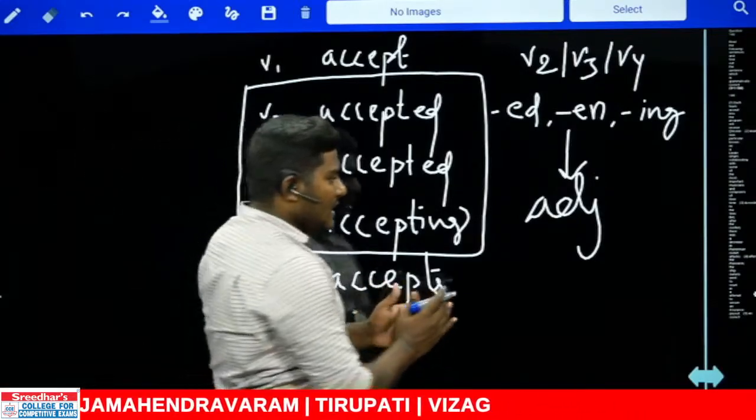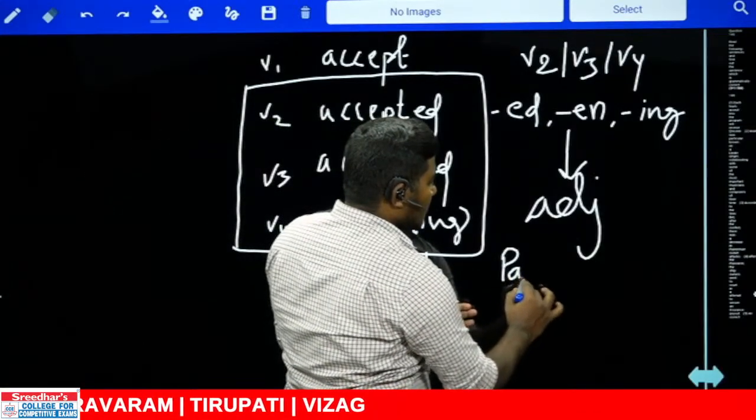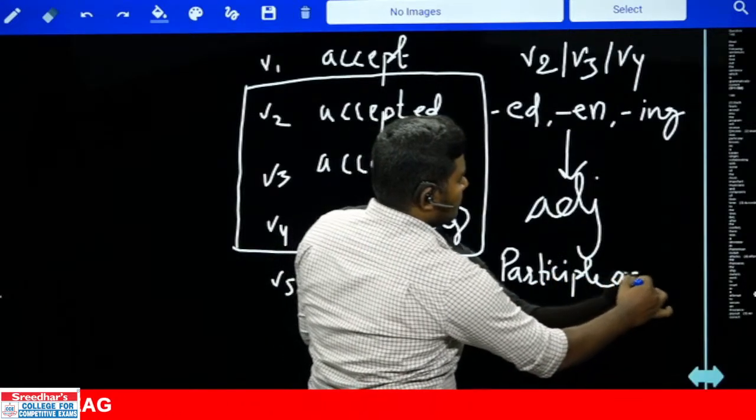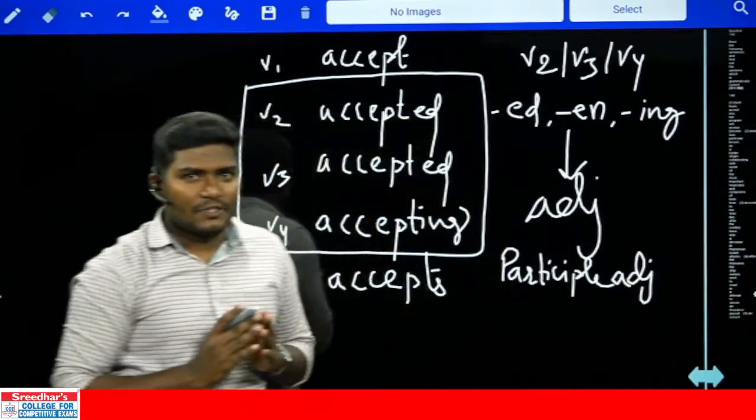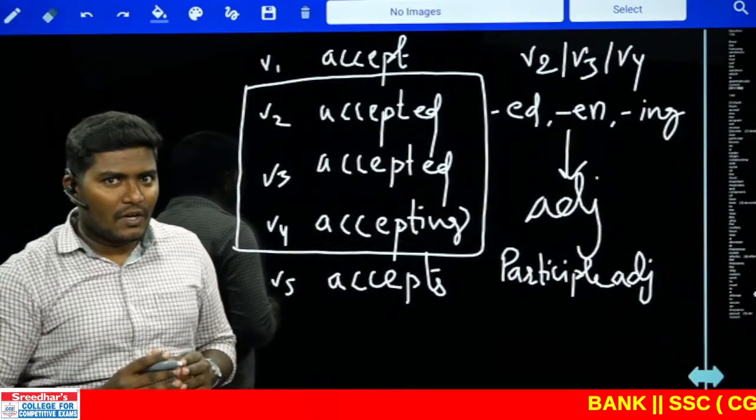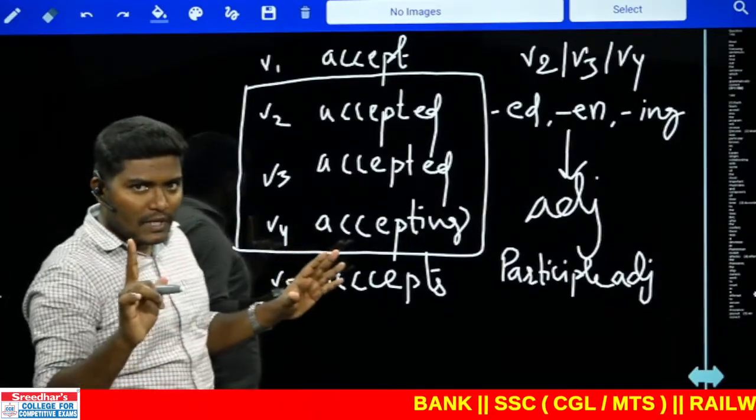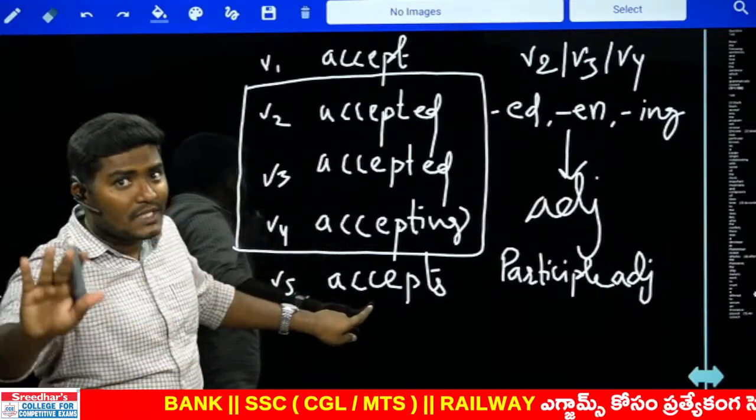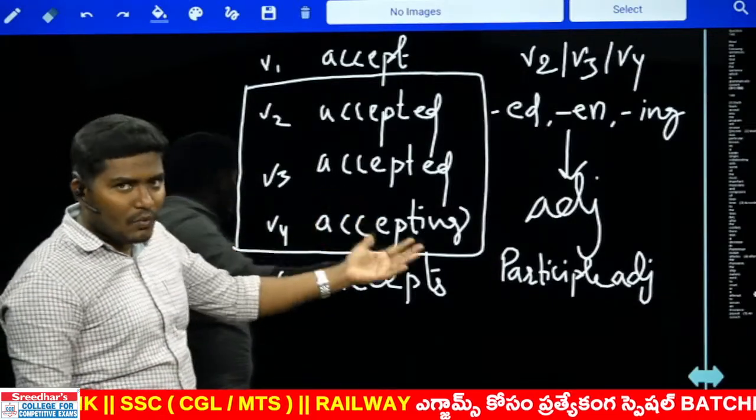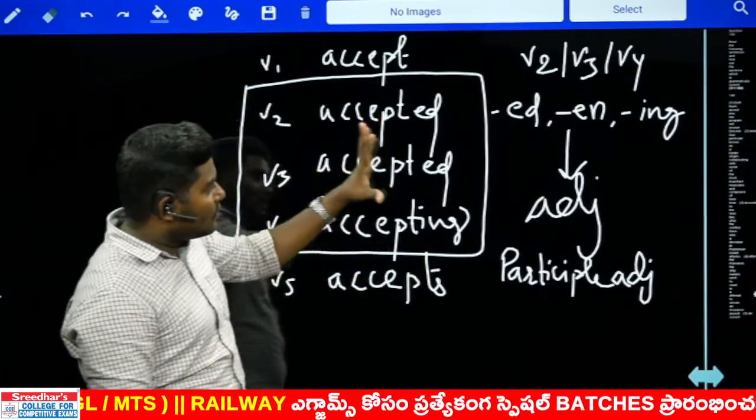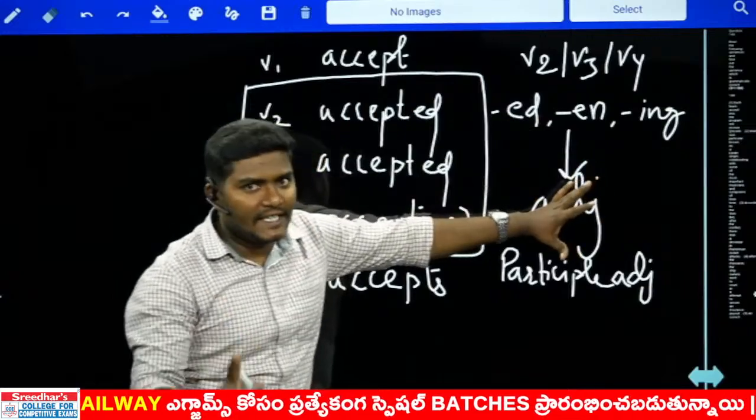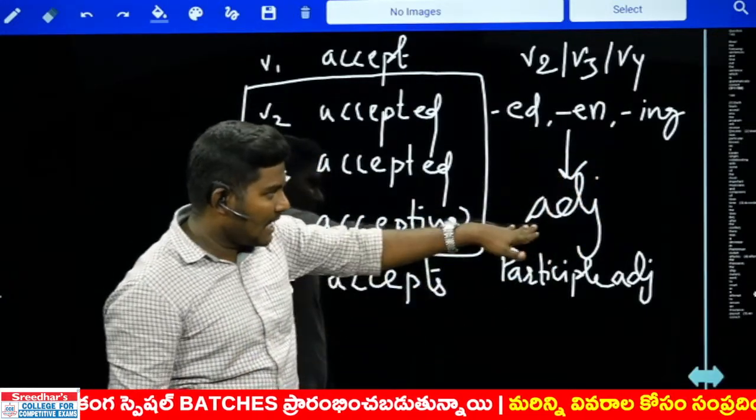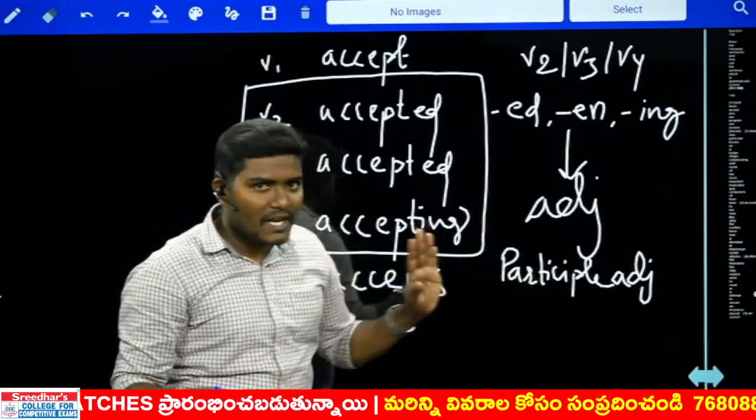Such kind of adjectives are called participle adjectives. Now you need to understand one point. The word V1 and the word V5 are not used as adjectives. And let me tell you one more additional point. If at all these verbs are used as adjectives in the sentences, such verbs can be called participle adjectives.